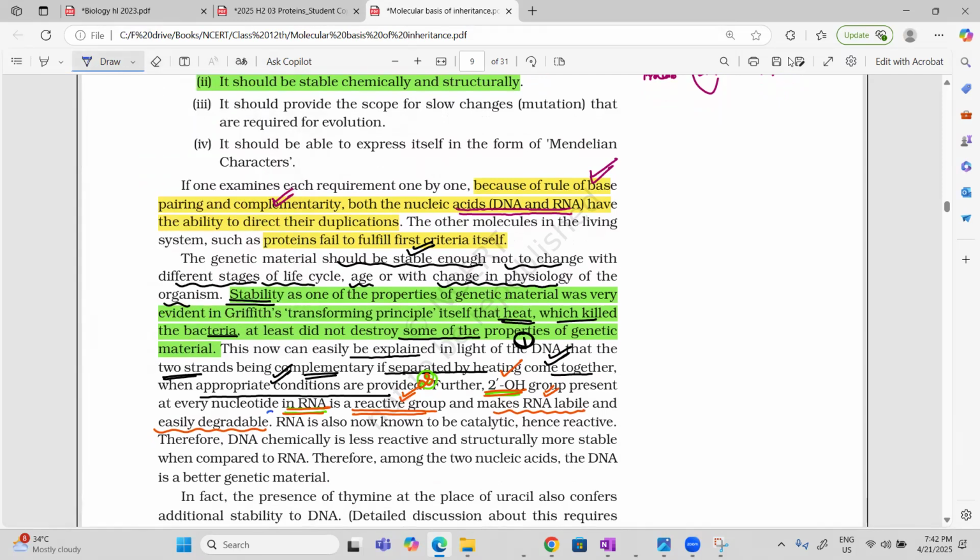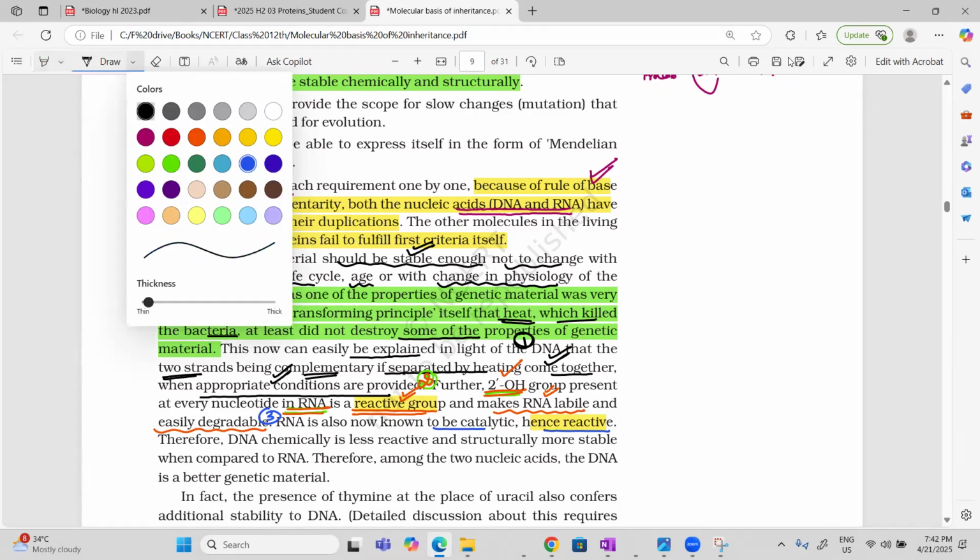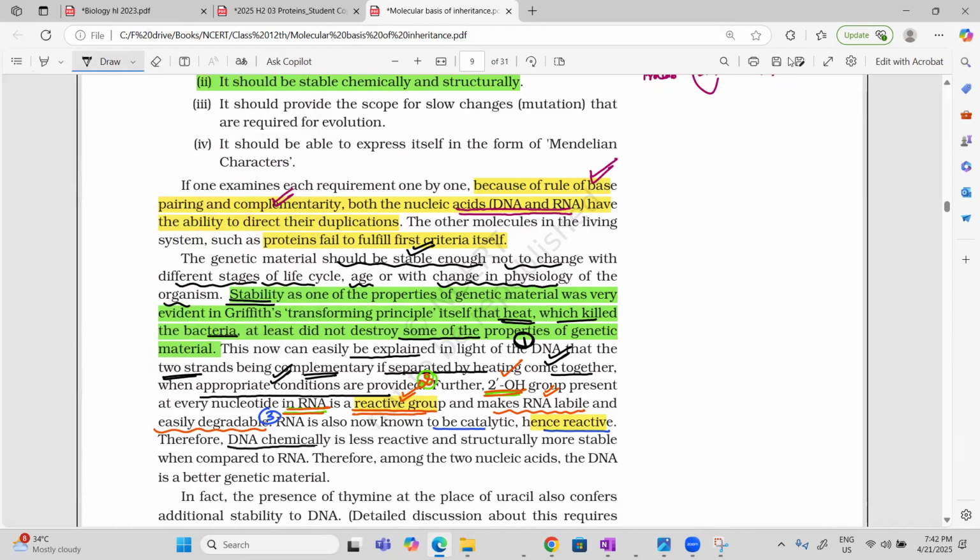Then the third point is that RNA, because it is catalytic, is reactive. Now the question language is: what is the reactive group and why is RNA reactive? The reactive group is second OH and RNA is catalytic, that is why it is reactive. So the conclusion is that DNA is chemically less reactive and structurally more stable as compared to RNA.